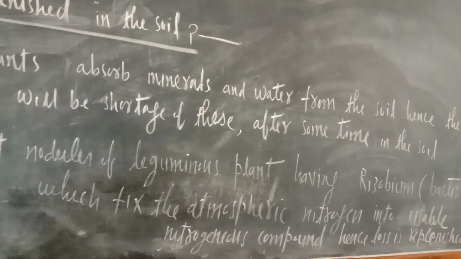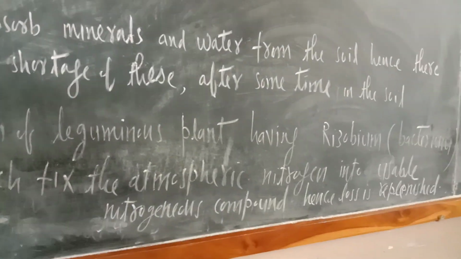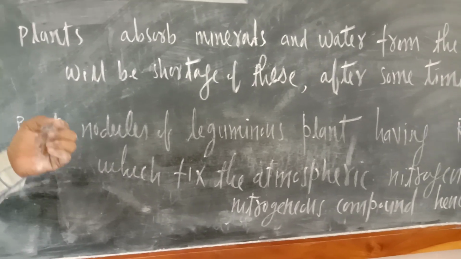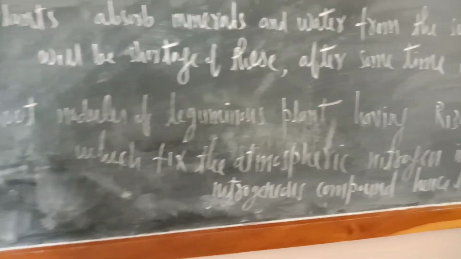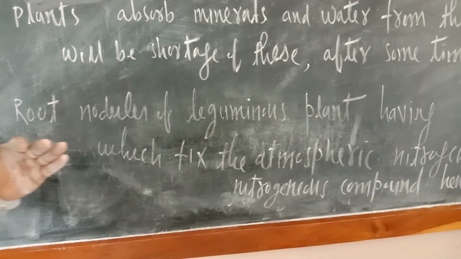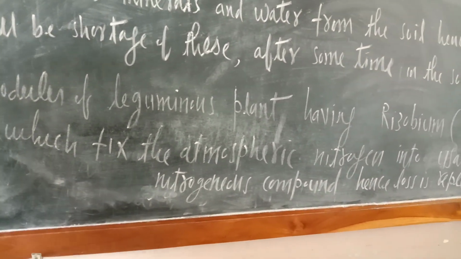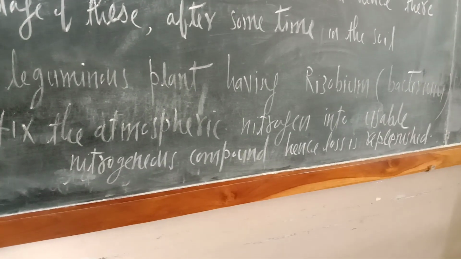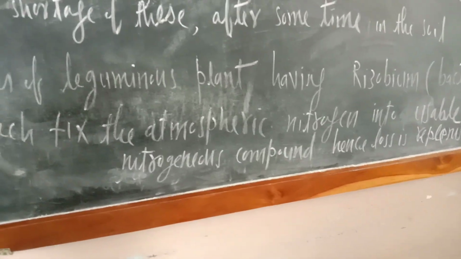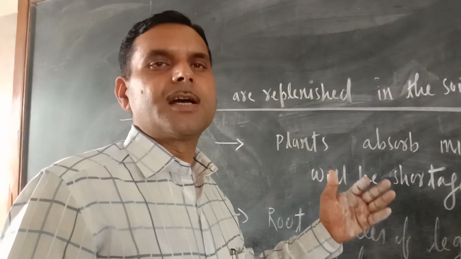But nature has given another method to replenish the shortage of these nutrients. As we know, in the root system of leguminous plants, there is a small bacterium known as rhizobium. These bacteria have the capacity to fix atmospheric nitrogen into usable nitrogenous compounds. These compounds get converted into different kinds of nutrients in the soil. So whatever shortage of nutrients is there because of absorption by the roots of plants can be replenished by the leguminous plants' bacteria, that is rhizobium.